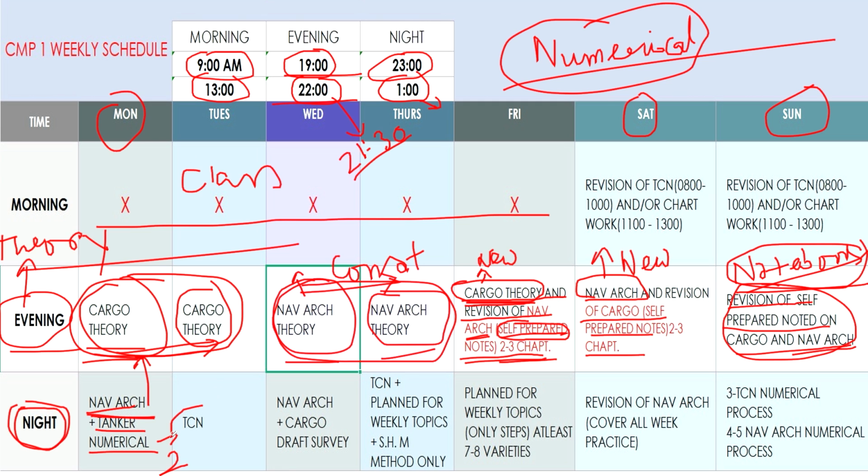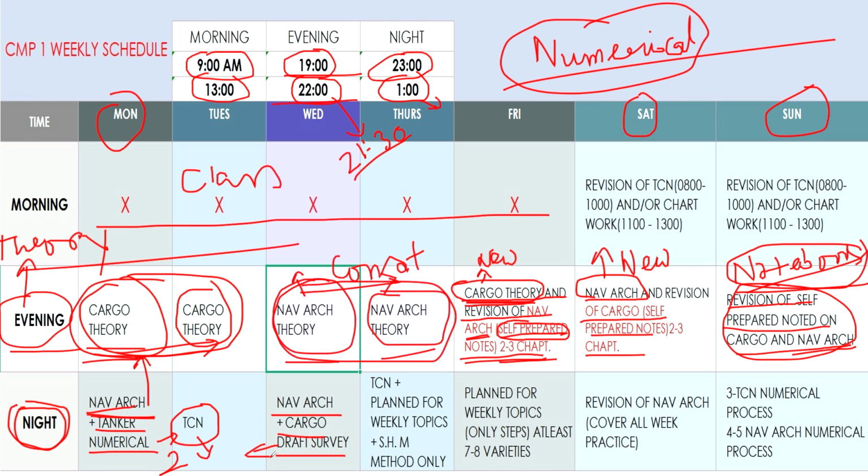Then the next day I have kept TCN. Whatever is going on in class, you just follow that only. Great circle, complete great circle. Otherwise you cannot proceed, because if the teacher cannot go forward, you also may not go forward from the class. Then again naval architecture and cargo, draft survey.